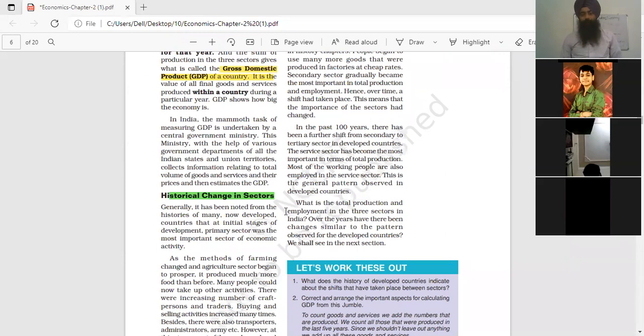First, their priority was to feed the population, so they first emphasized the growth of agriculture, for which the Green Revolution was introduced. In the 1970s, they started to invest money in the growth of industries, the secondary sector. After the 1970s and 80s, the tertiary sector grew.